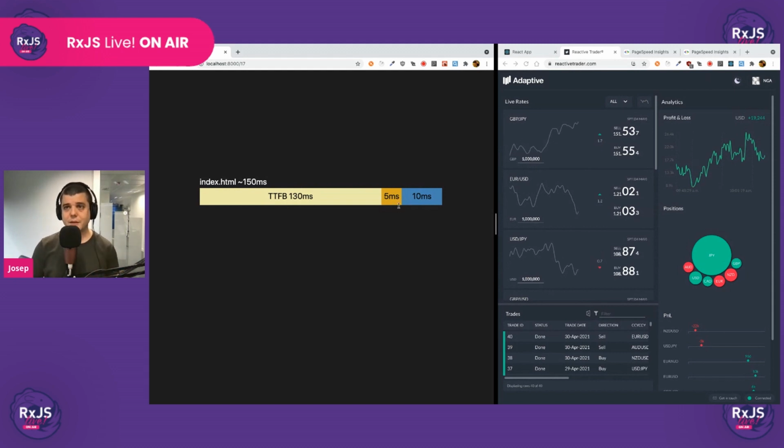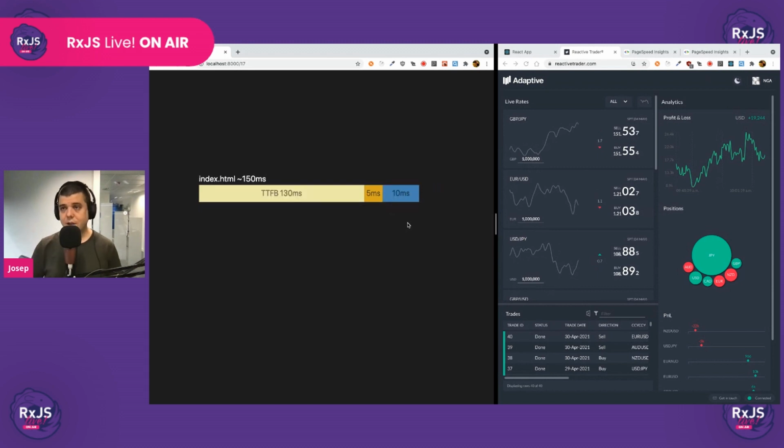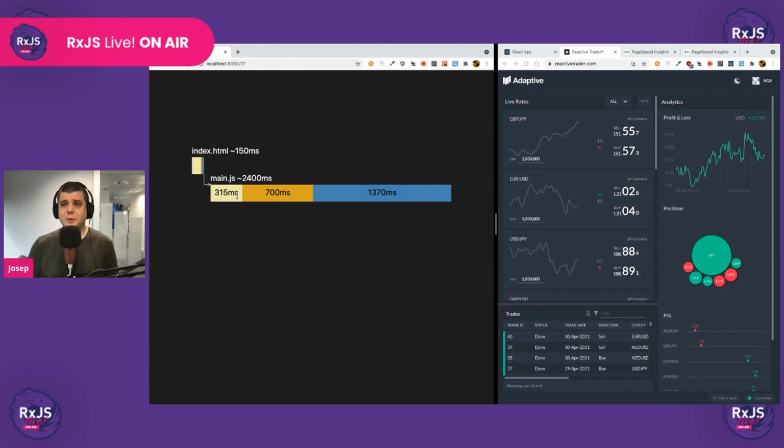Then the browser parses the file, and the browser starts making a series of requests. One of these requests is going to be our main JavaScript asset. In this example, it takes about 1 second to get downloaded and uncompressed, and that's fine because that happens outside of the main thread. However, once it's been downloaded and uncompressed, it takes about 1.4 seconds to be fully parsed, compiled, and evaluated. And this is something that happens in the main thread. Therefore, it's a blocking task. So we should be careful with this, and we should make sure that we don't block the browser for too long.